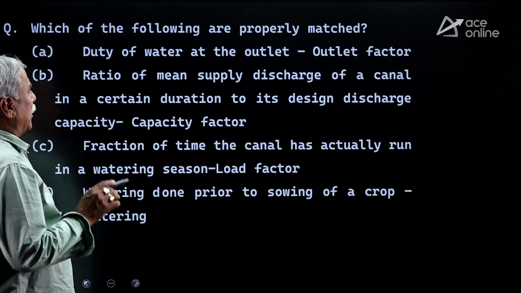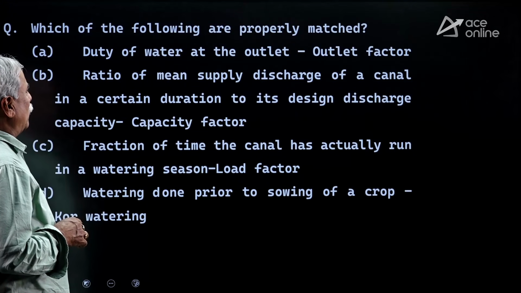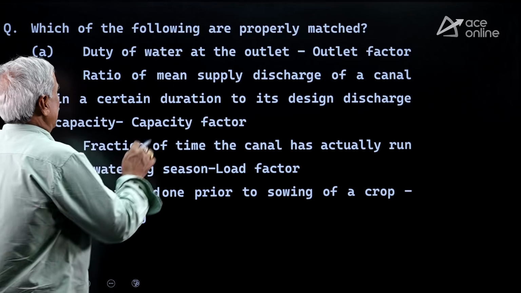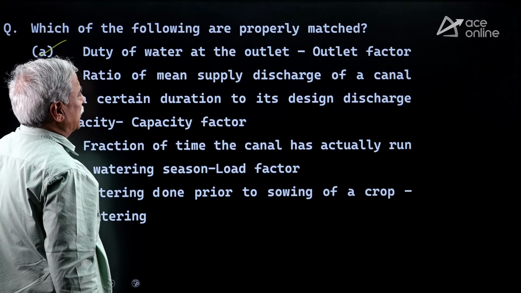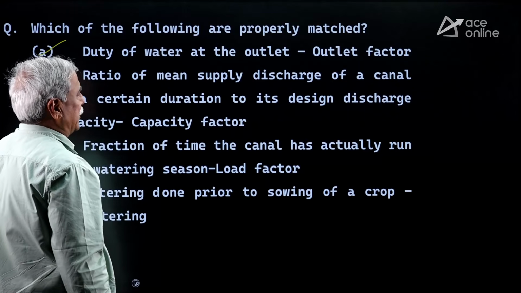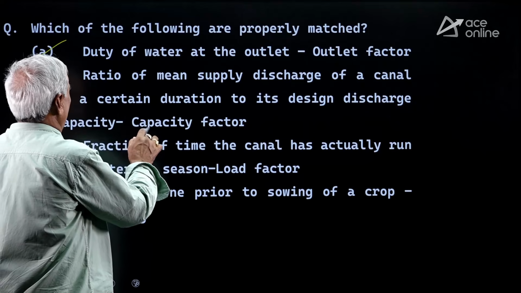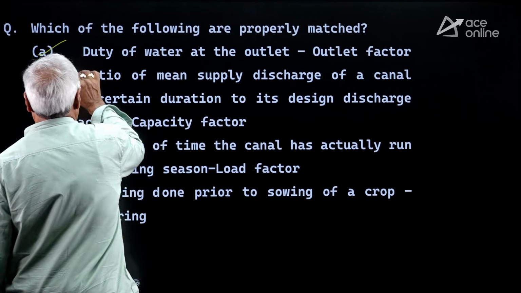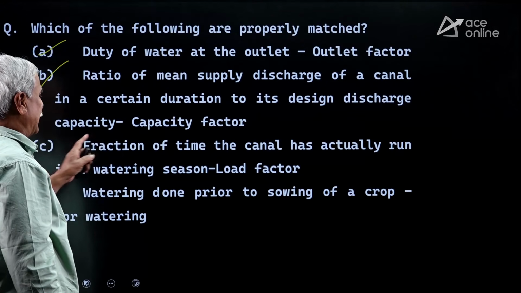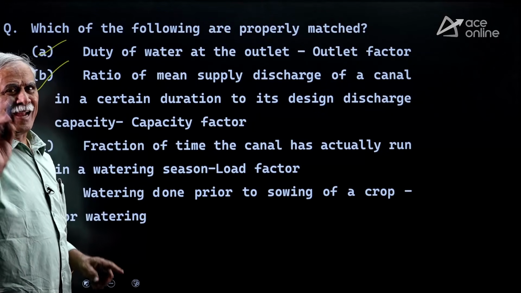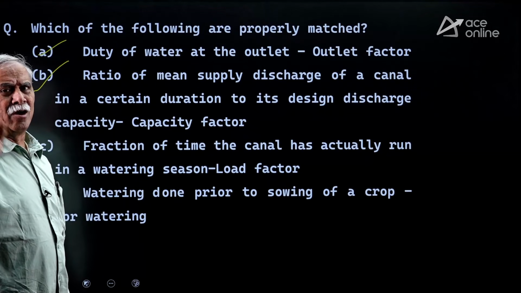Which of the following are properly matched? Duty of water at the outlet. We know definitely it is the outlet factor, which is correct. Ratio of mean supply discharge, Q average by Q maximum, is called capacity factor. It is correct. Fraction of the time the canal has actually run in a watering season is called time factor but not load factor. If you don't know the definition, question is gone.